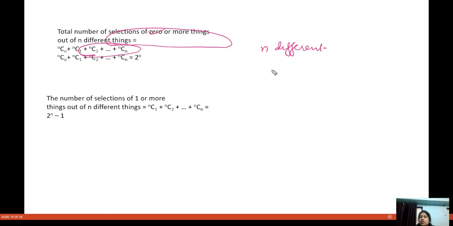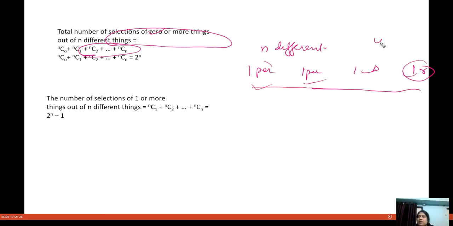Let's say you have one pen, one pencil, one book, one rubber. Now I am saying in how many ways can you select zero or more things from them? There are four things. So either you can select one pencil, one pen, one rubber, or one book.